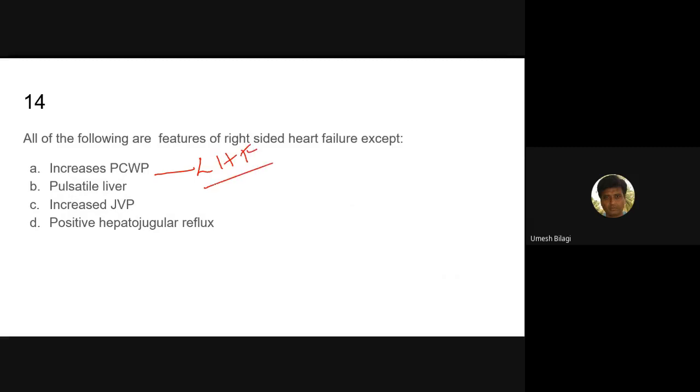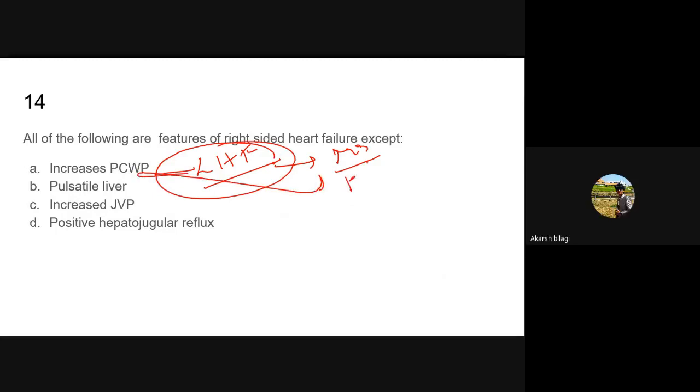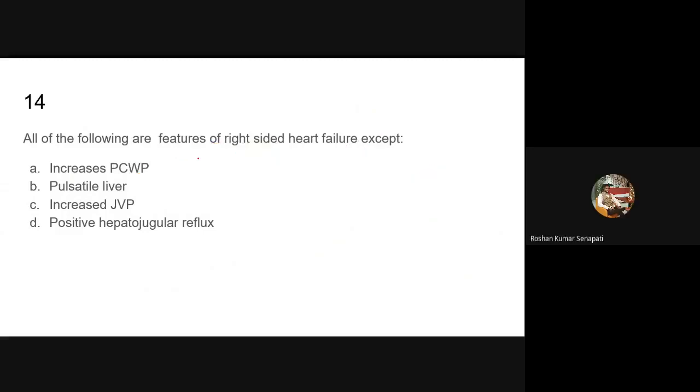Even in mitral stenosis it can increase. Left atrial pressure is measured directly with PCWP. If it is increased, it suggests what? Left heart failure, not right heart failure. So this is the correct answer.